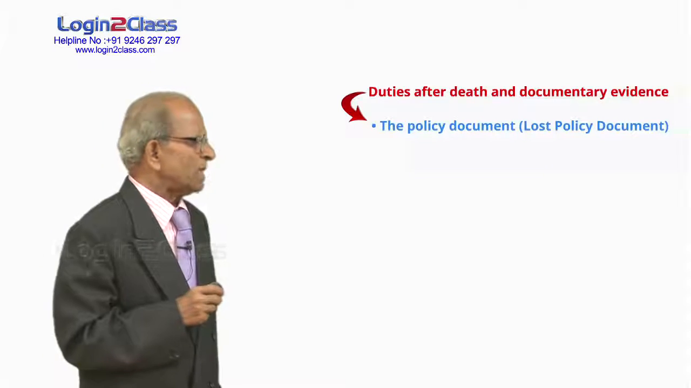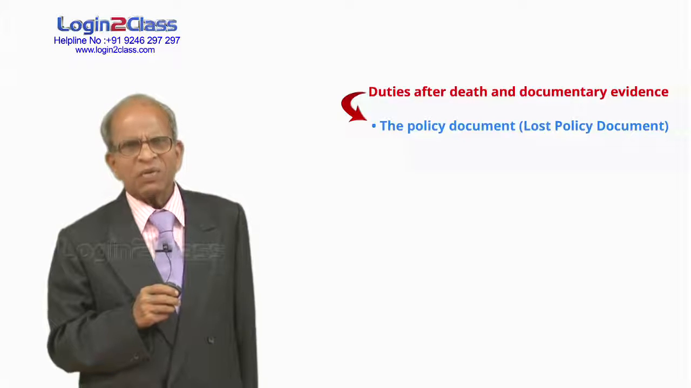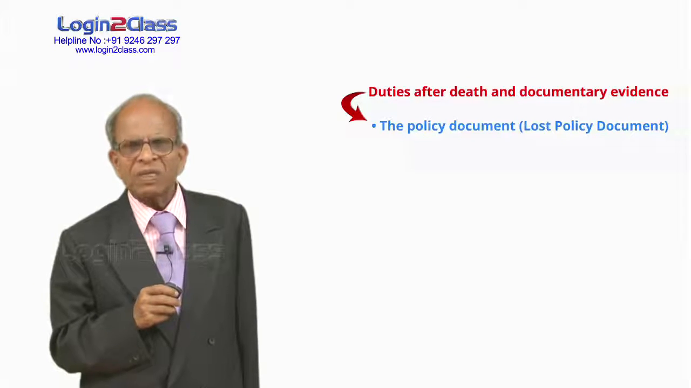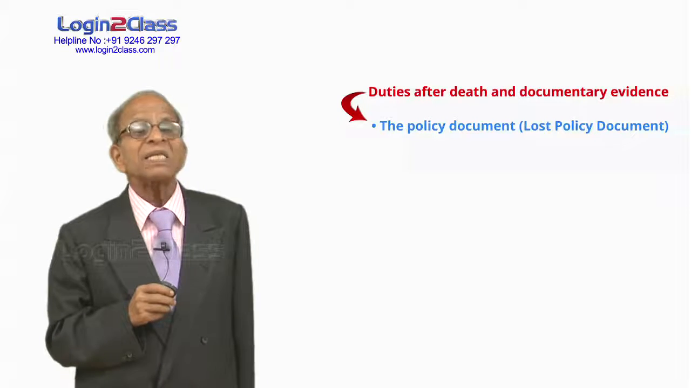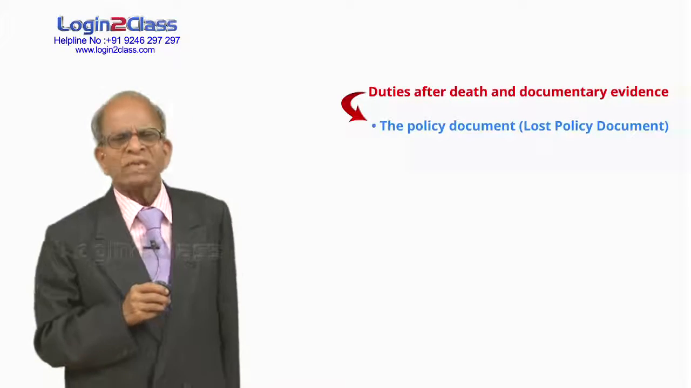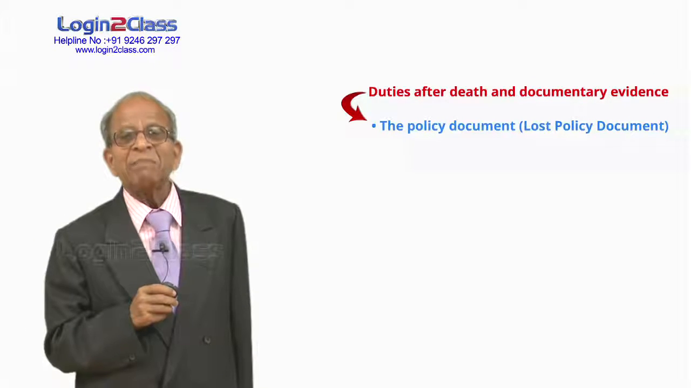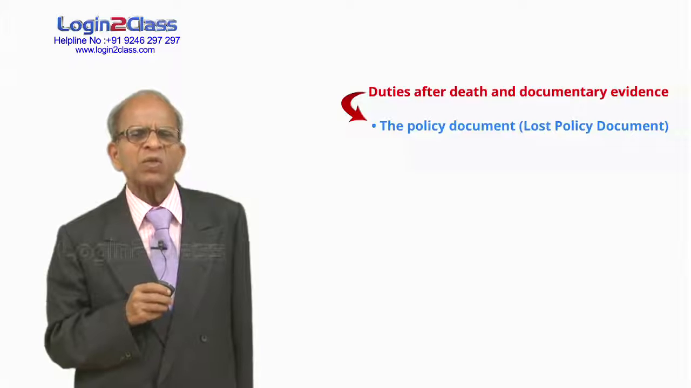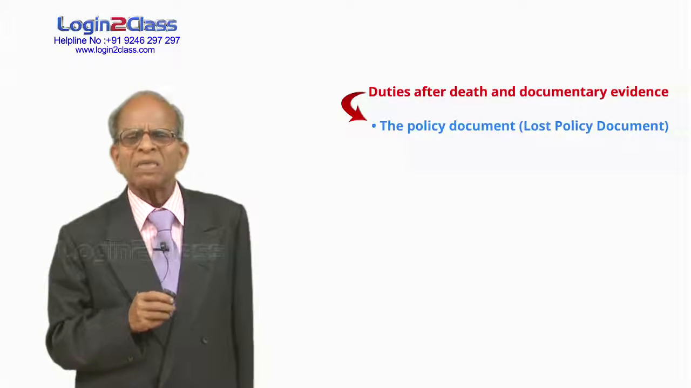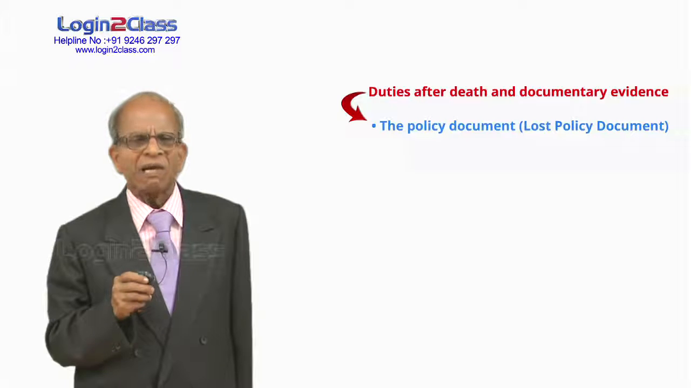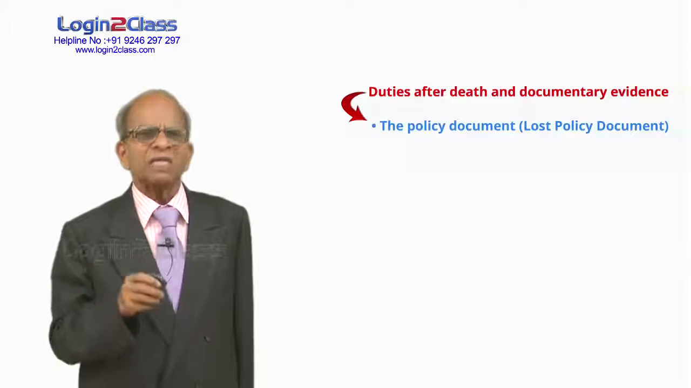The policy document. The policy document is the evidence of the contract. So when he is claiming the amount, he has to submit the policy document for cancellation. Suppose the policy is lost. What do we do? If the policy is lost, we ask him to execute an indemnity bond. He has to execute a bond, often along with a surety, that the policy is really lost and lost beyond recovery. So please make the payment of claim without the policy document.